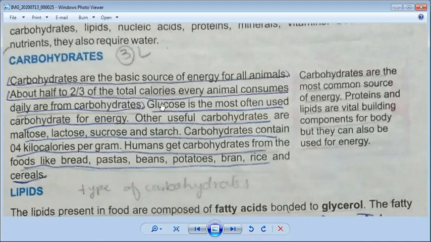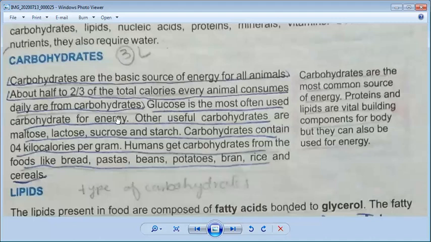Glucose is the most often used carbohydrate for energy. The main component of carbohydrate food is glucose. Other useful carbohydrates you have to underline in your book. These things are important for your MCQs.